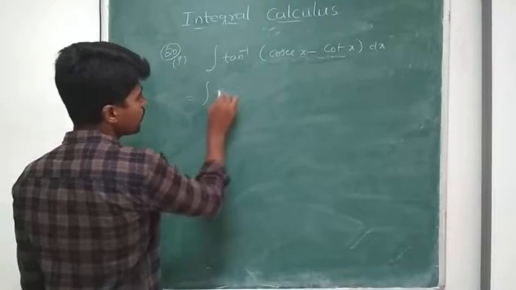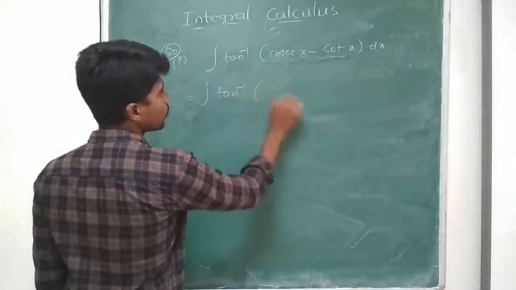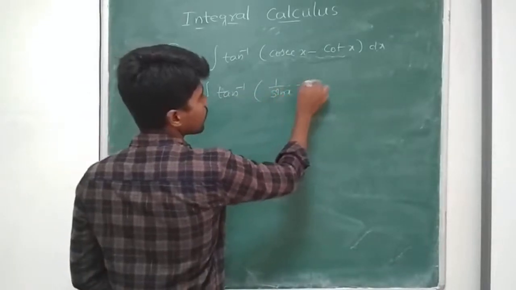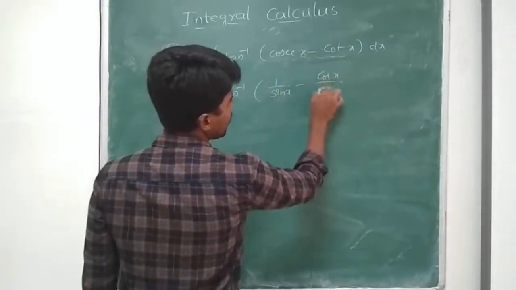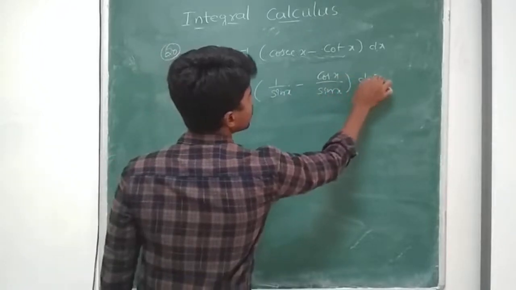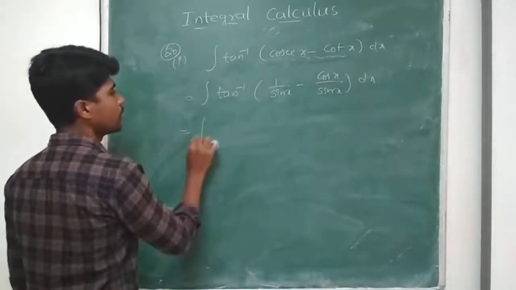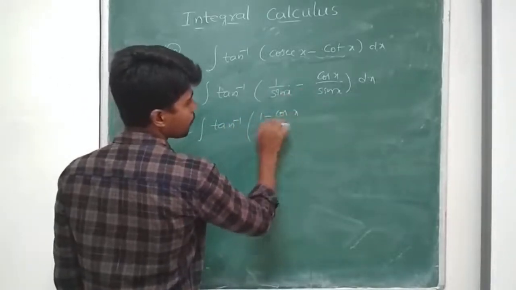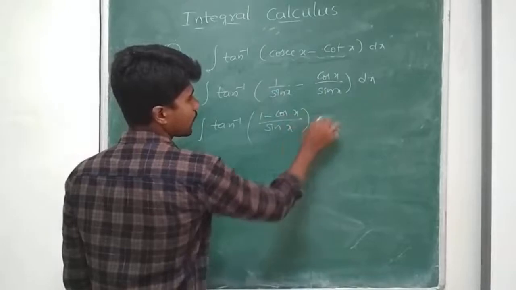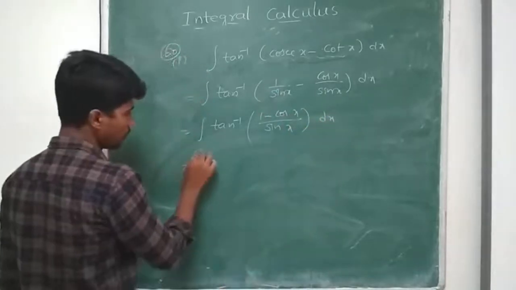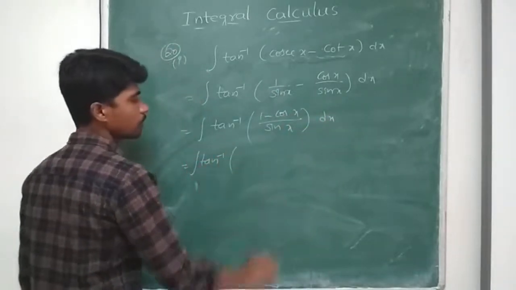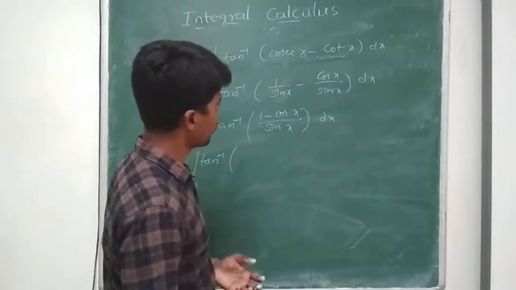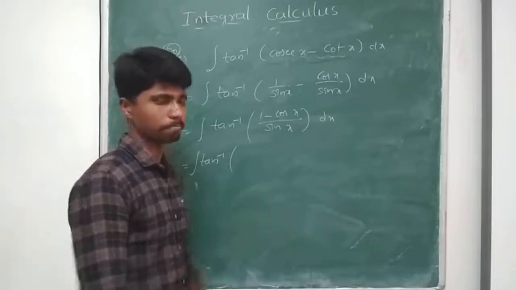Now it will be equal to integral tan inverse of cosecant x, which can be written as 1 by sin x, minus cot x, cos x by sin x, dx. So integral tan inverse of 1 minus cos x by sin x dx. Now for 1 minus cos x, we have to convert in terms of submultiple angles. I just want tan.